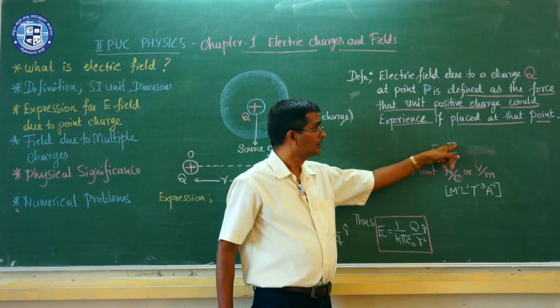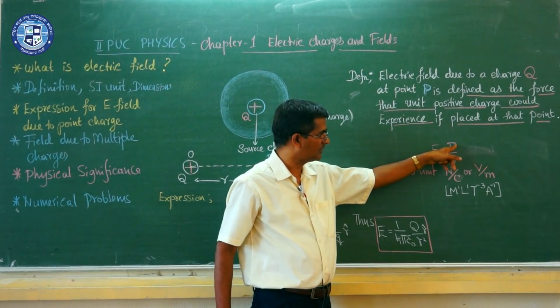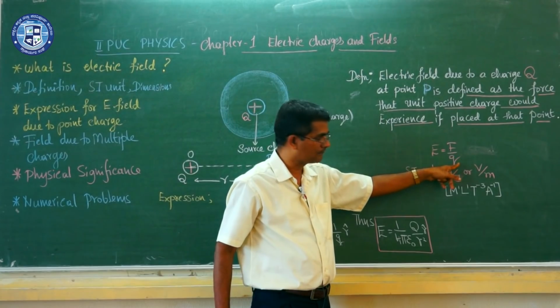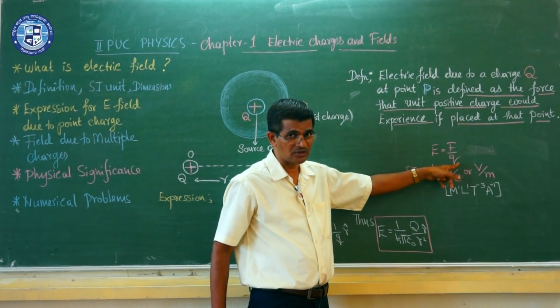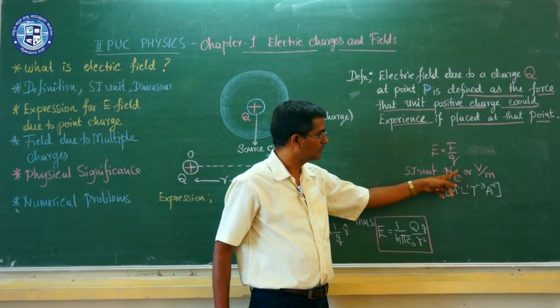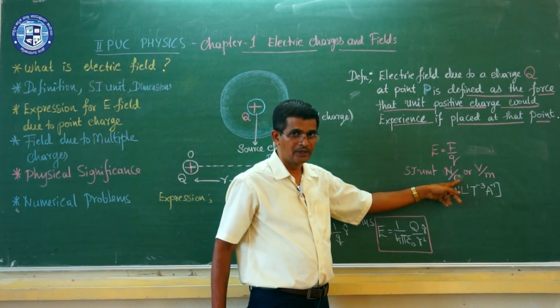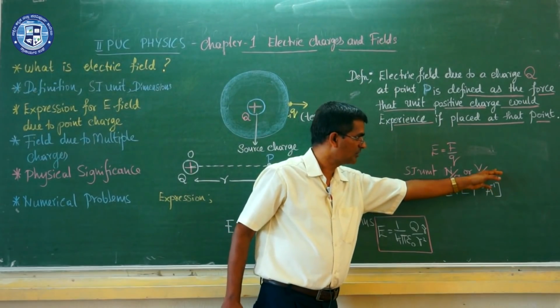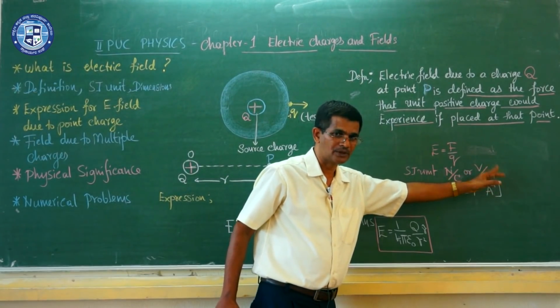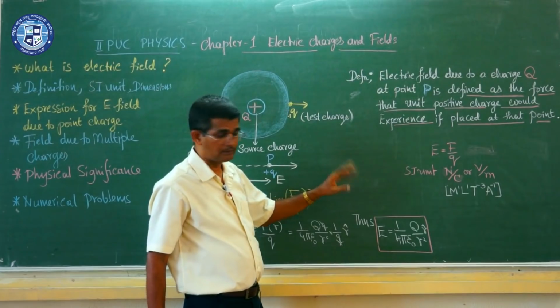Because the relation is F by Q, where F is force measured in Newton and Q is the charge of the test charge in Coulomb, giving Newton per Coulomb. We have another SI unit also, that is volt per meter or Newton per Coulomb.